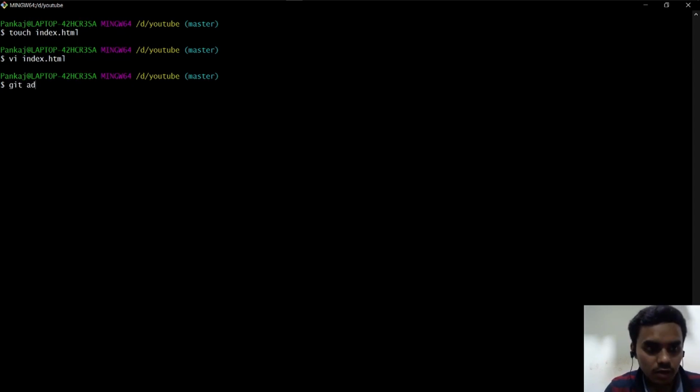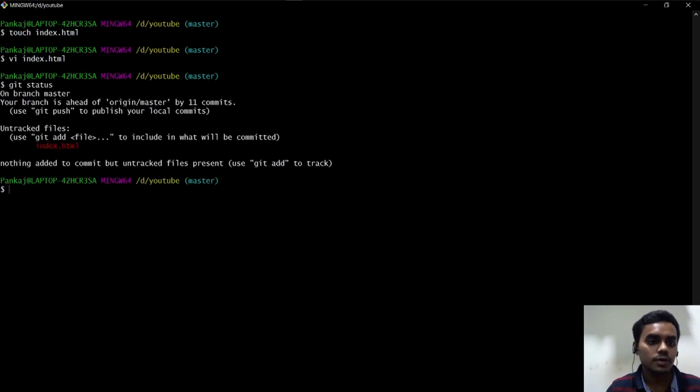Now if I git add dot, first see the status. Okay, so this says untracked file index.html. We made that file, we made changes in that file, but it is not added.